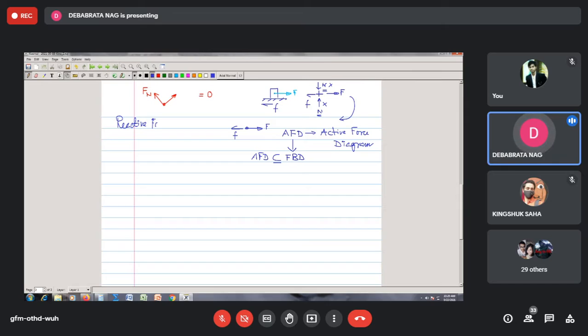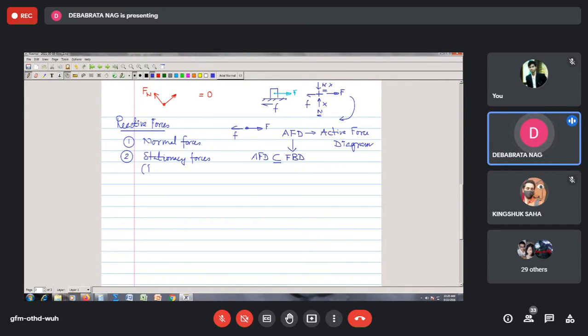So we see here in the group of the reactive forces, that means those which are not contributing to this work function, first we have the category which are called all normal forces acting on the particle. Normal means those forces which are perpendicular to the displacement of the particle. Second, we may have some stationary forces, particularly those which are related with the reactions offered by the supports, immovable supports.